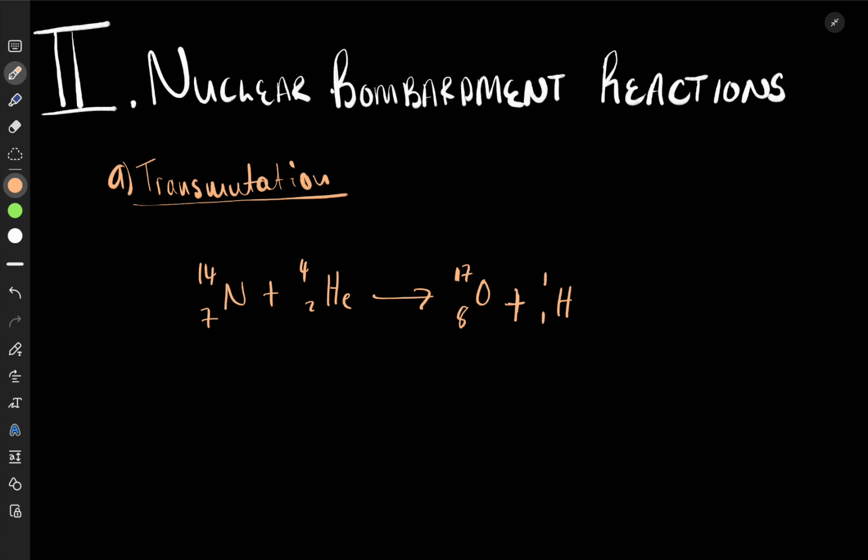Now, when we have this type of bombardment, we can say many, many things. But one thing we've seen is that these bombardment reactions, like this example of transmutation, help us make one element change into another. We are the ones doing it. We are not waiting for radioactive decay. We can shoot a certain particle to hit the nucleus of an element, and that nucleus will change to be a different element. So it is us. We are transforming an element into another in the lab.